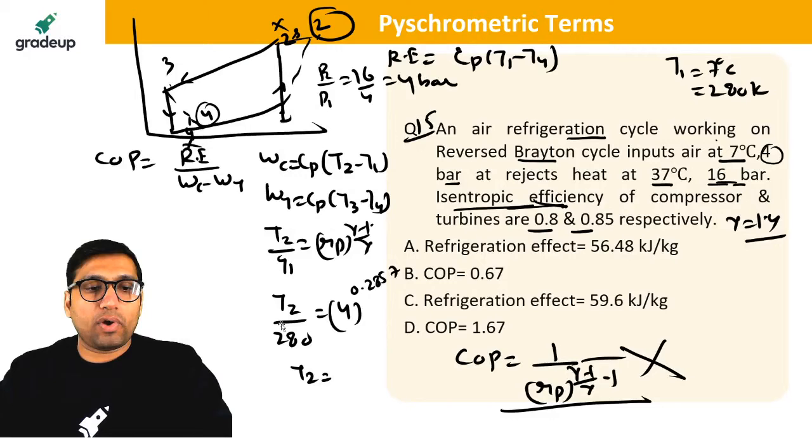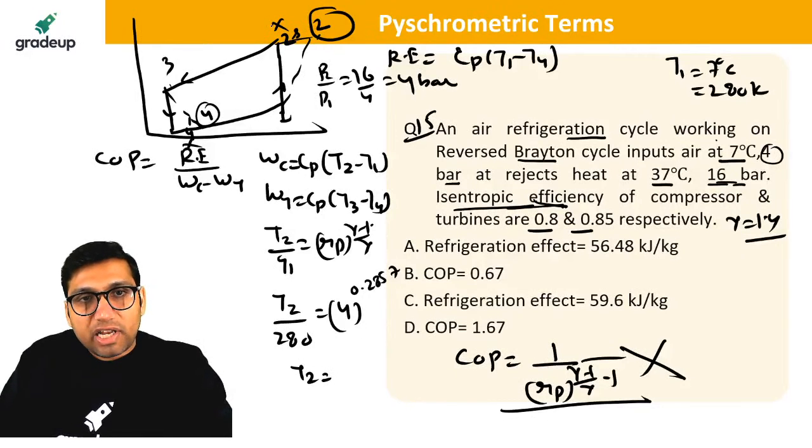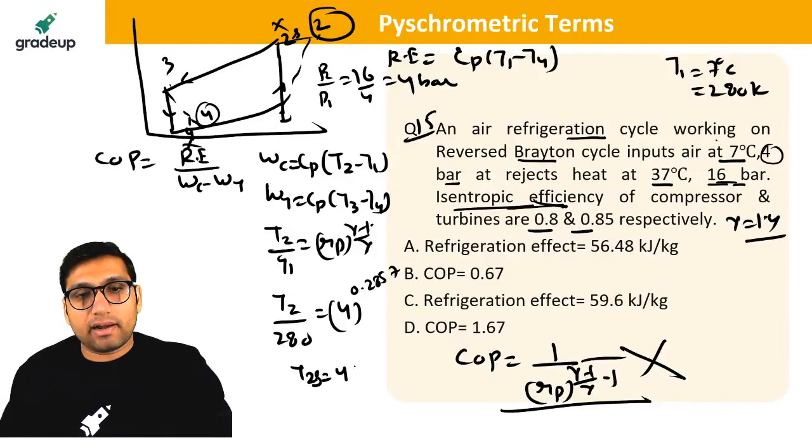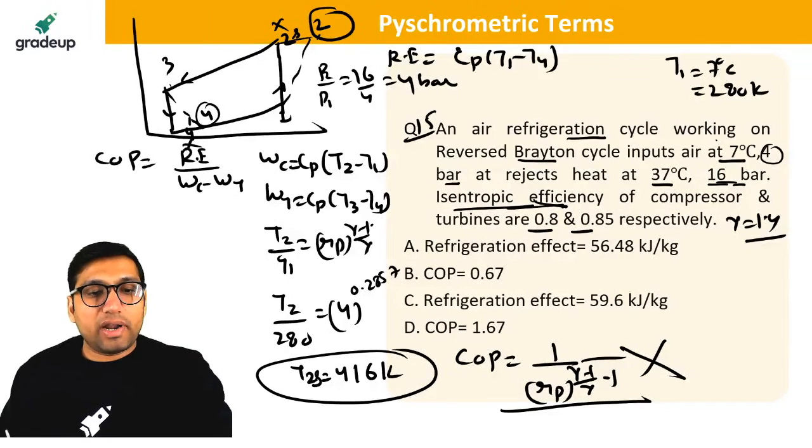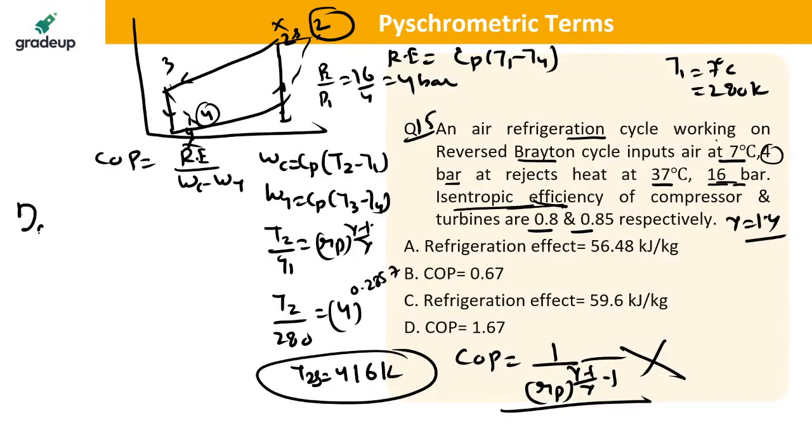T2 will be equal to 416. But this is not T2. This is T2S, the isentropic temperature. This is 416 Kelvin. Okay. Now it is very obvious that the isentropic efficiency of the compressor is equal to